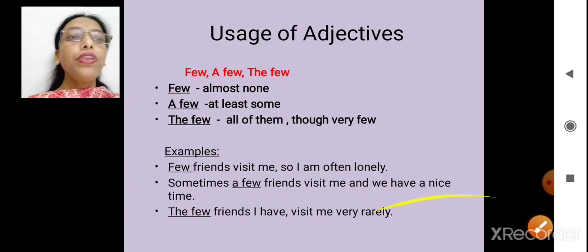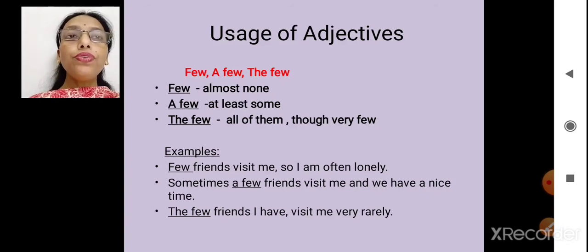Okay. Now let's move to the other. Few, a few and the few. Again the same thing. They are used for countables, but in a similar manner, like the way we did little, a little and the little. Few means none, almost none, negligible. Okay. A few means a little more than few. We can say that in number, the count is less, but still it's okay. We cannot say it's negligible.